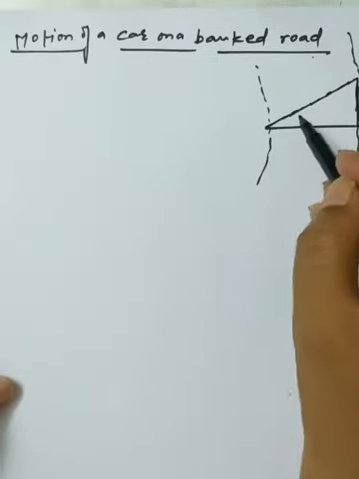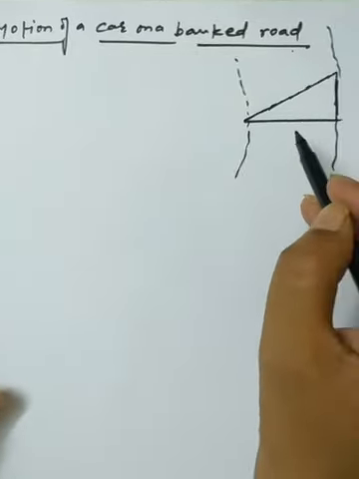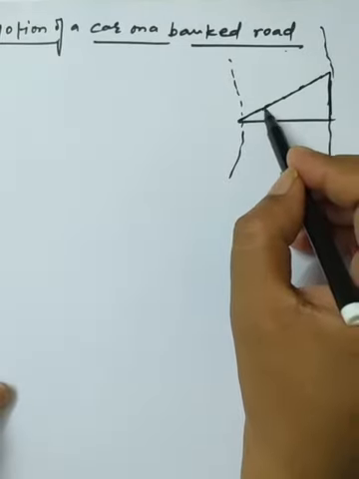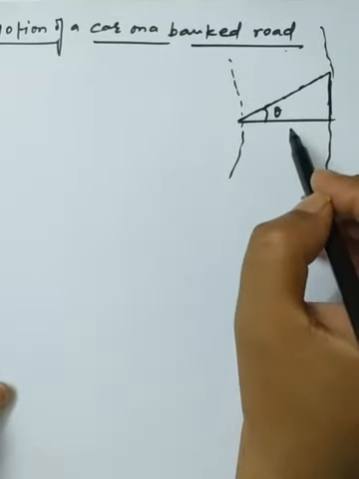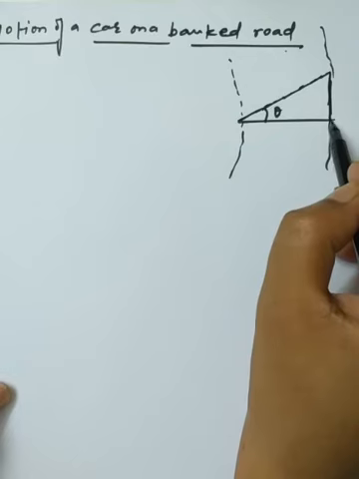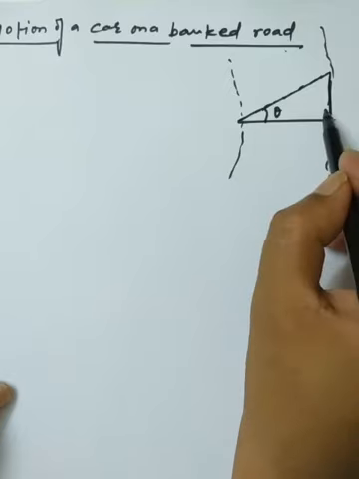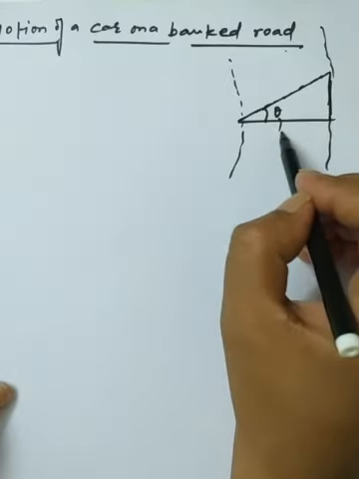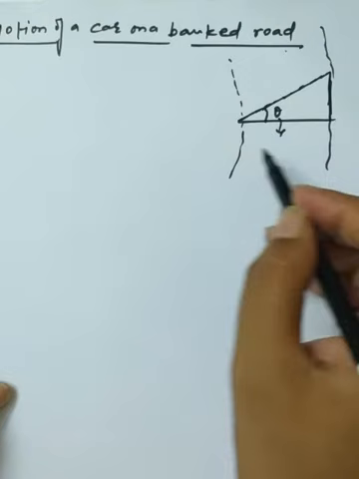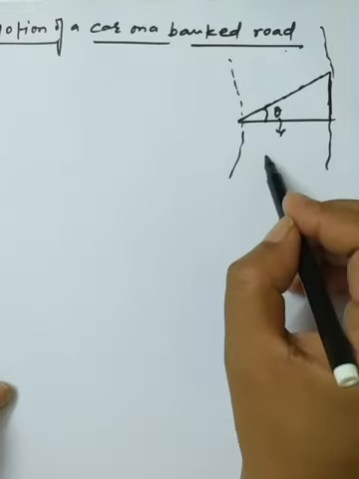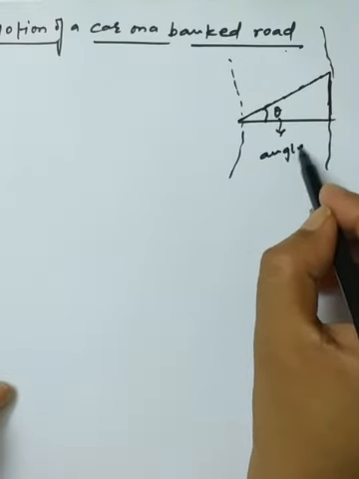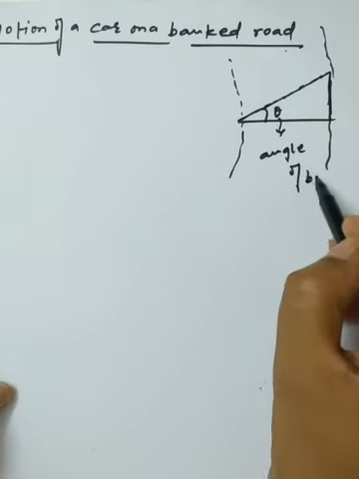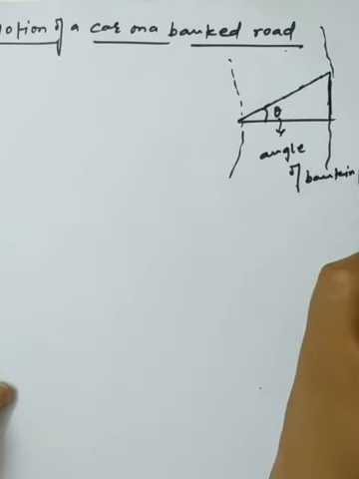So we are just raising the outer edge of the road compared to the inner edge by a slight, small angle of inclination. This phenomenon is called the banking of road, and the angle through which we have raised the outer edge is called the angle of banking. So this is the simplest meaning we have.